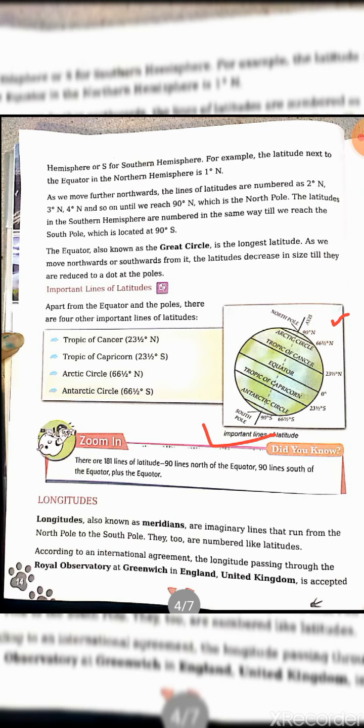In between, 0 degree, 1, 2, 3, 4 all are coming, but these are the important lines which we have marked. And downside, 0 degree is the equator. After that, in the southern hemisphere, the first one is the Tropic of Capricorn at 23.5 degree south, then the Antarctic Circle at 66.5 degree south, and the last one is the South Pole, which is at 90 degree south. This is clear.